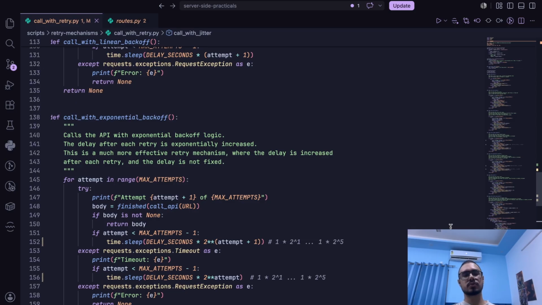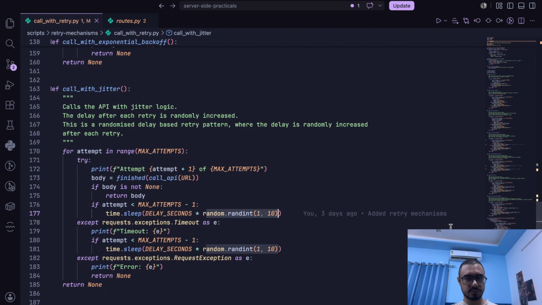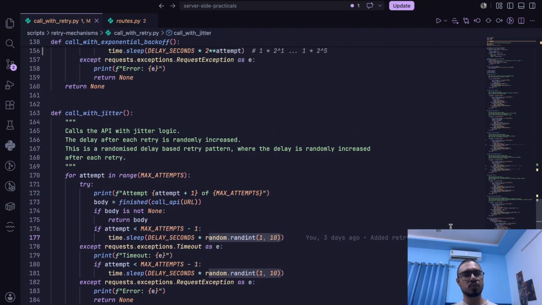Now let's talk about the next type of retry mechanism, that is jitter. What is jitter and why is it better than exponential backoff? Let's talk about it. First of all, what is jitter? As we saw in exponential backoff and linear backoff, the time delay was based on a set of numbers that changed either linearly or exponentially, right? But with jitter, there is no predictability. We choose random amounts of delay.